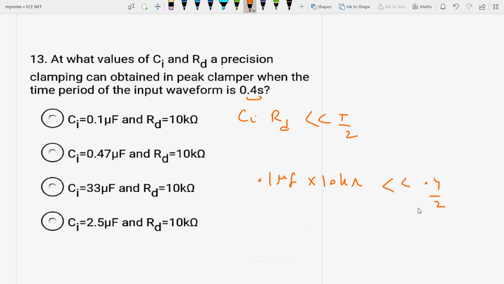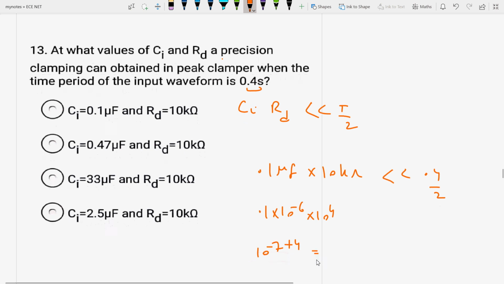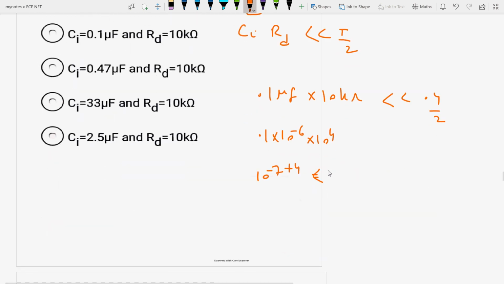0.4 by 2. That means it is around 0.1 into 10 to the power minus 6 into 10 to the power 4, so it is 10 to the power minus 7 plus 4, which is 10 to the power minus 3, very much less than 0.2. Therefore C1 should be 0.1 microfarad and RD should be 10 kilo ohm.